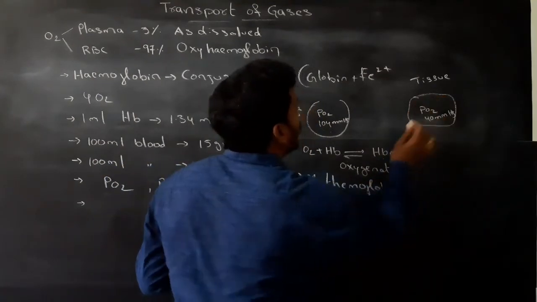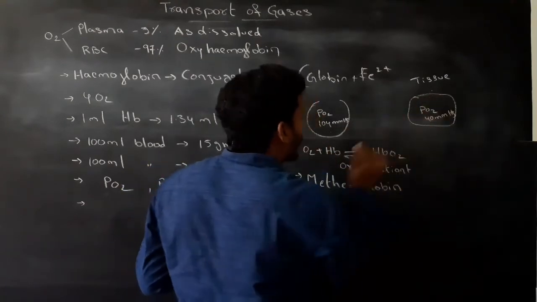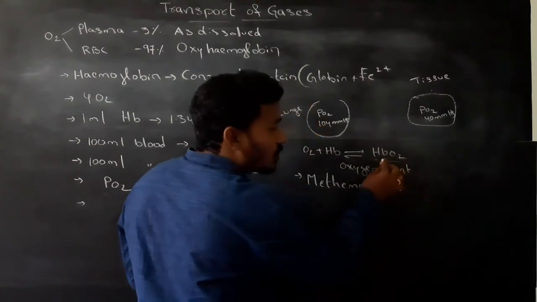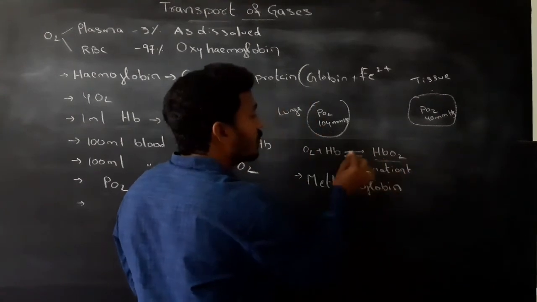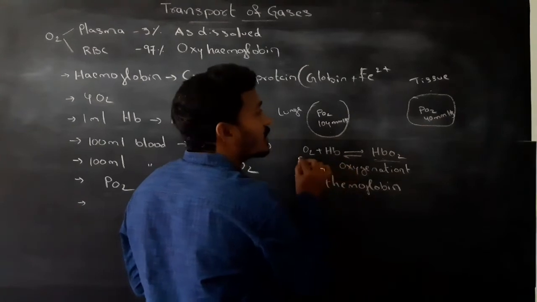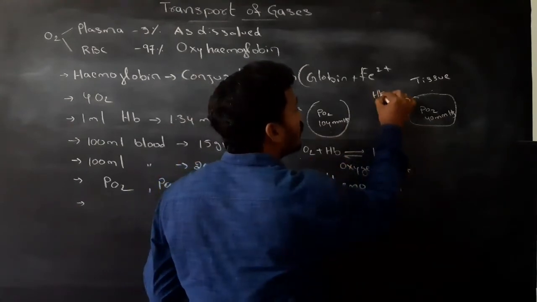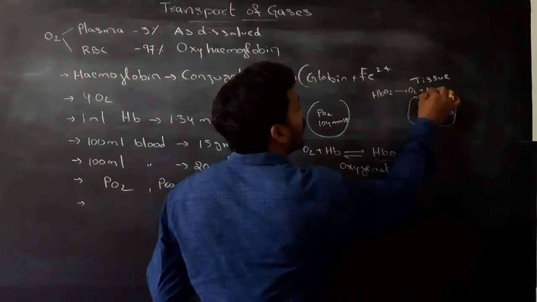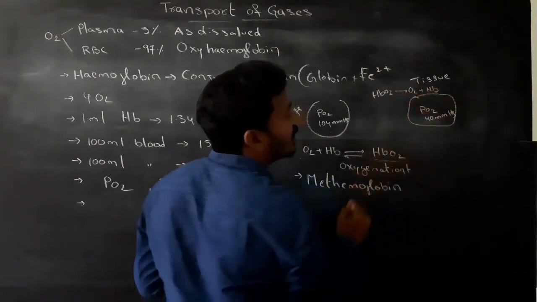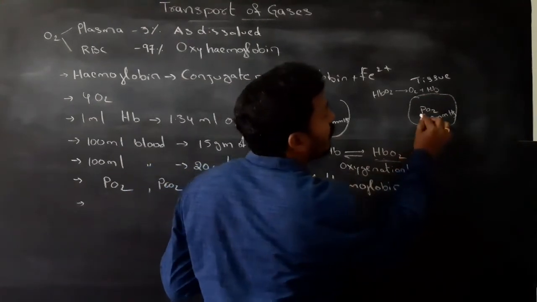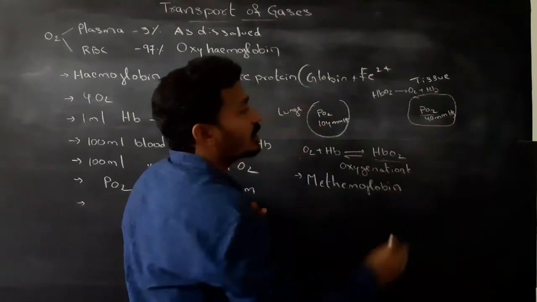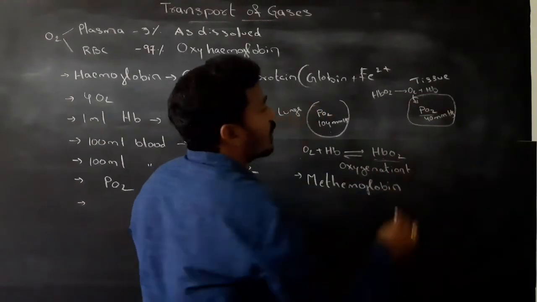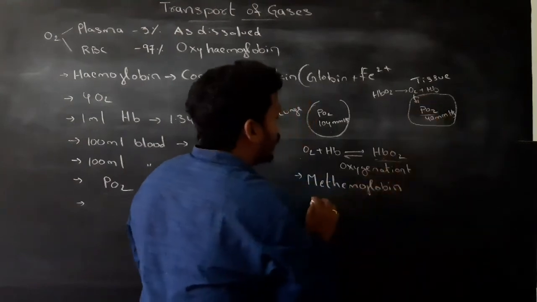So, in tissues, the oxyhemoglobin is dissociated into oxygen and hemoglobin because of the low partial pressure of oxygen in the tissues. The oxygen enters into the tissues.